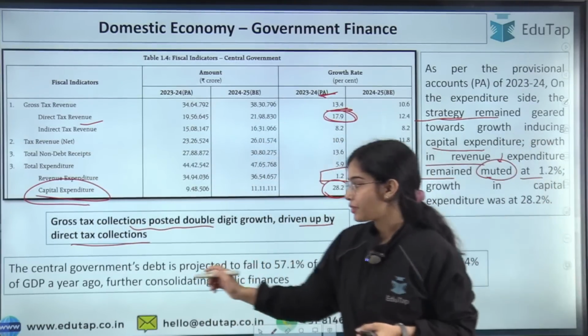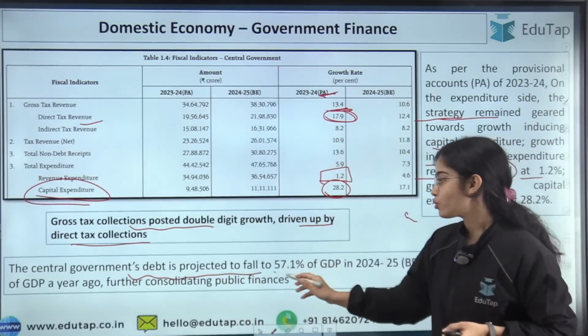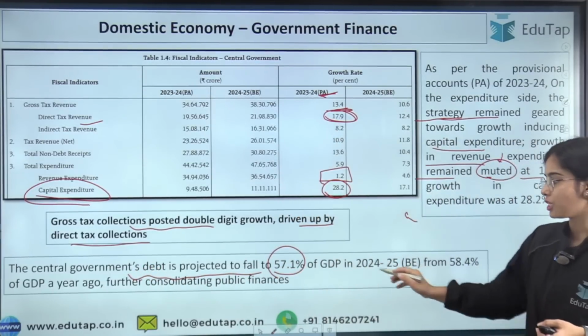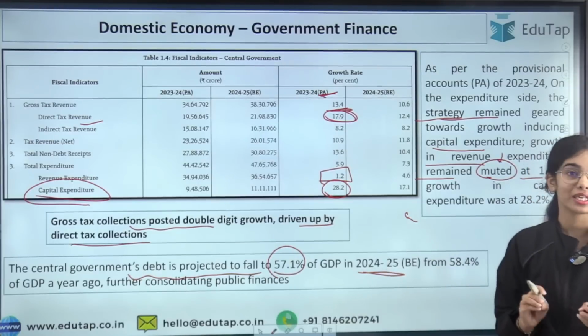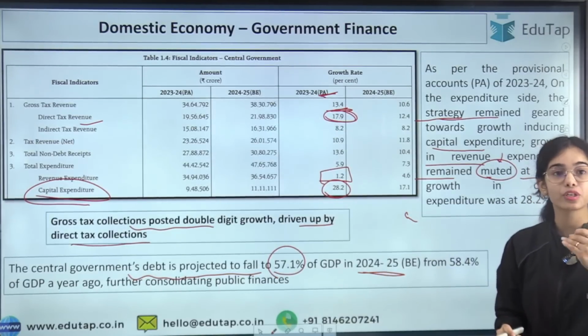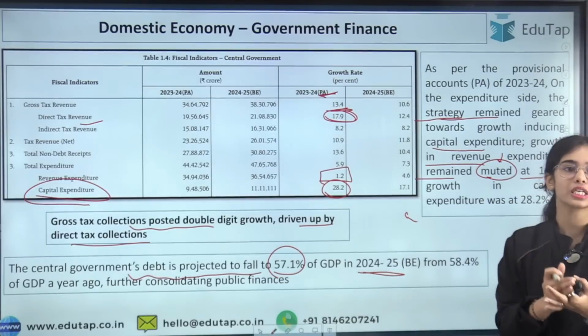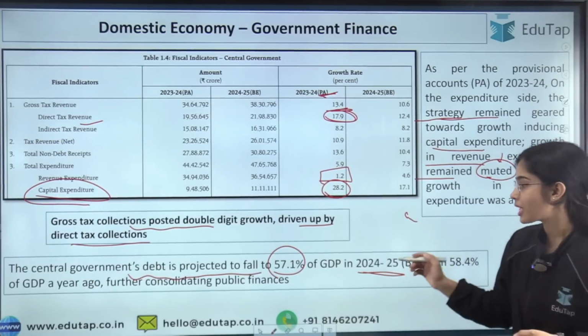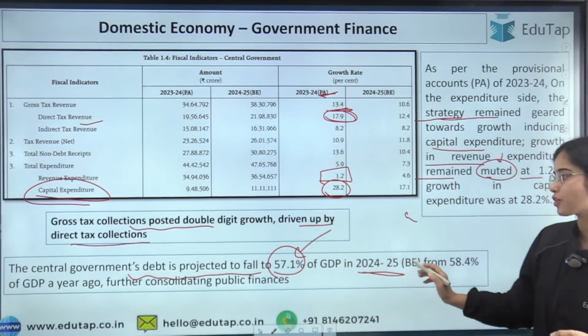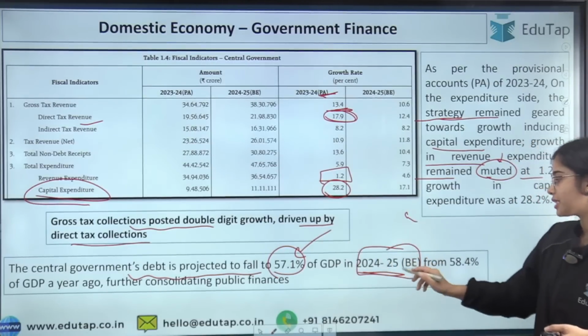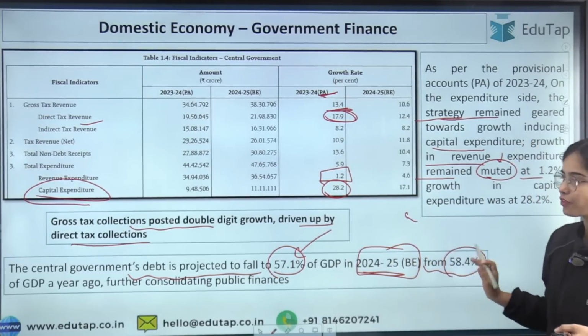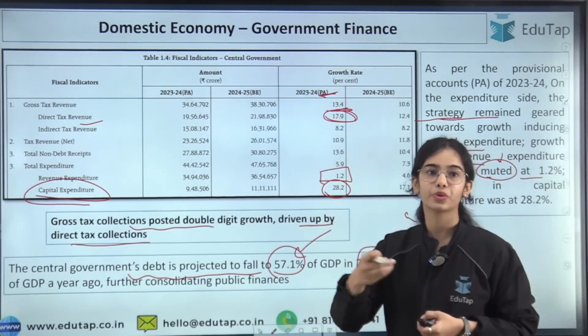The central government's debt is projected to fall to 57.1% of the GDP in 2024-25 as per the budget estimate. So you can understand that our central government is focusing on reducing its debt. Okay, so that will fall to 57.1% of the GDP in 2024-25, as per the budget estimate, from 58.4% in the previous year 2023-24.